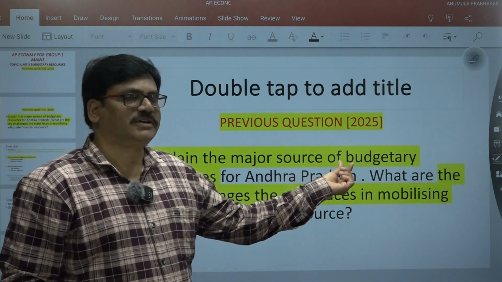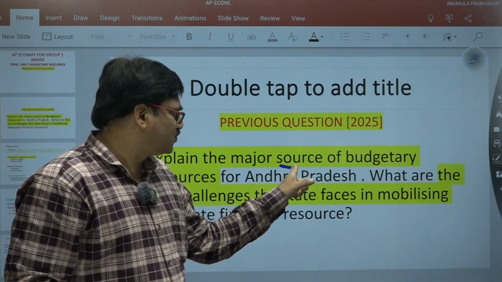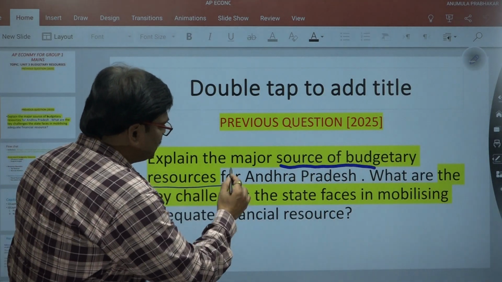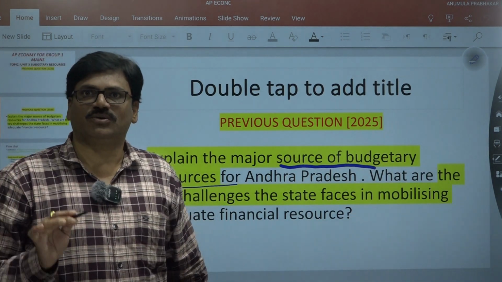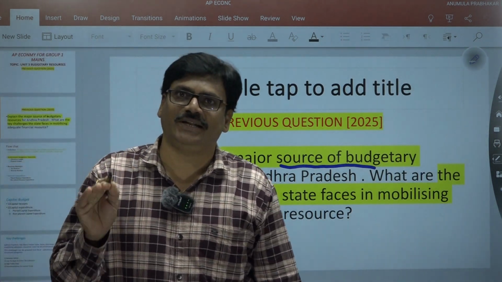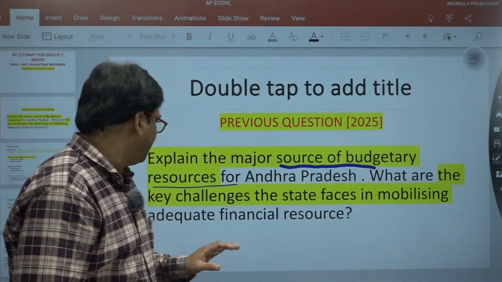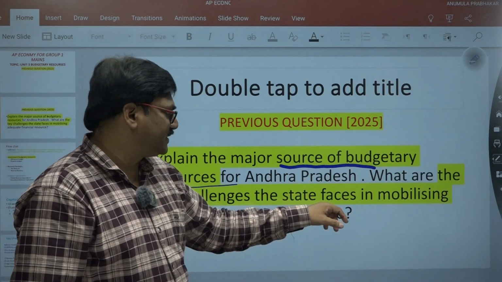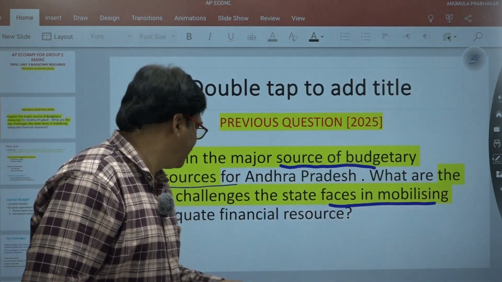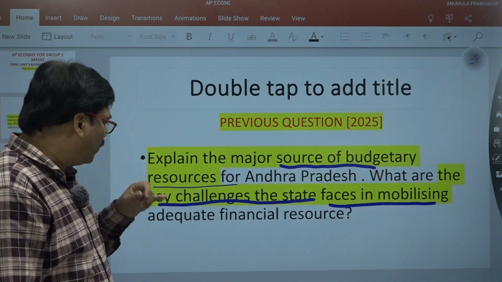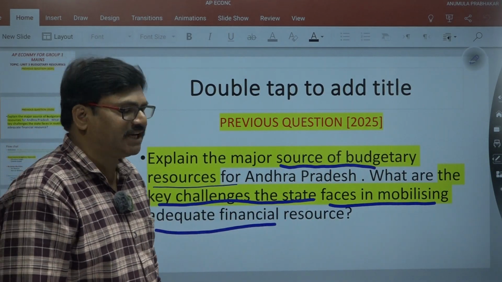Explain the major sources of budgetary resources for Andhra Pradesh. The question is asking about the budgetary resources of Andhra Pradesh. What are the key challenges the state faces in mobilizing adequate financial resources?